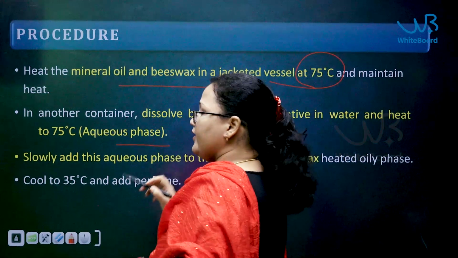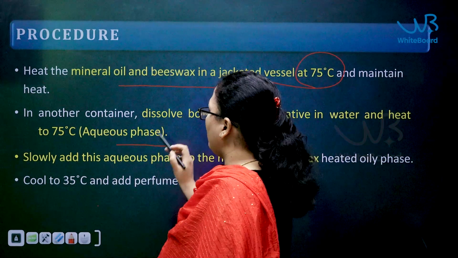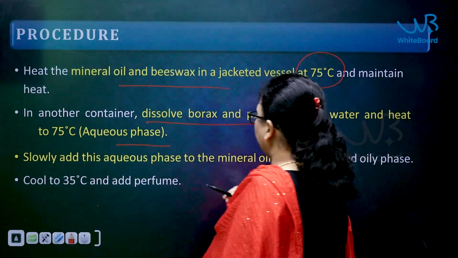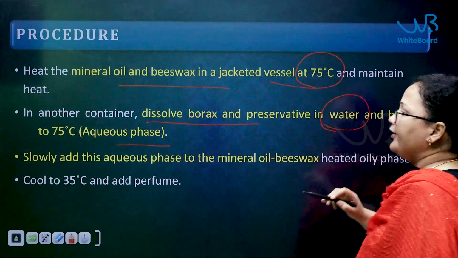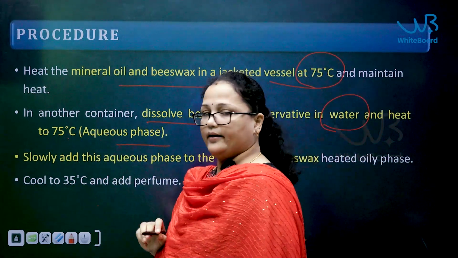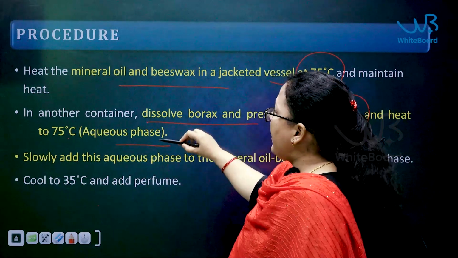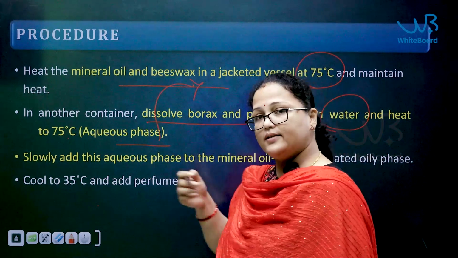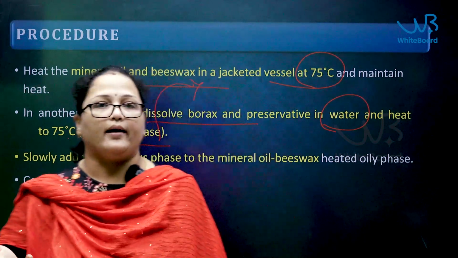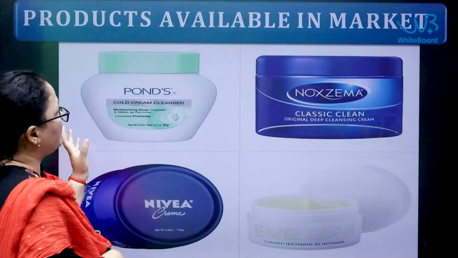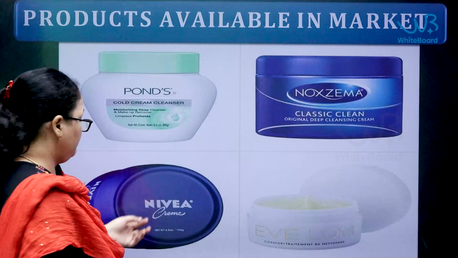Next, coming to the aqueous phase, in a second beaker, okay, or China dish, you are adding borax and preservative, and you are adding water and heating to 75 degrees centigrade. Third step, add the aqueous phase to the oil phase, stir it, bring it to normal temperature, keep it aside and pack in a container. So, these are the preparations of cold cream.